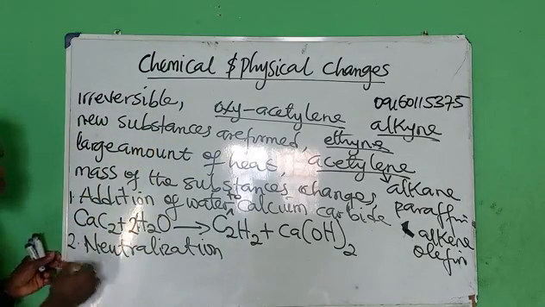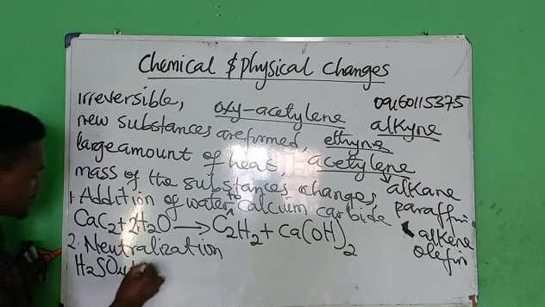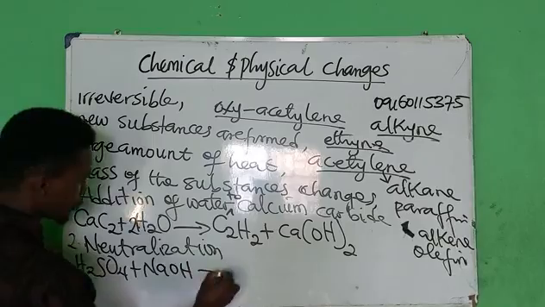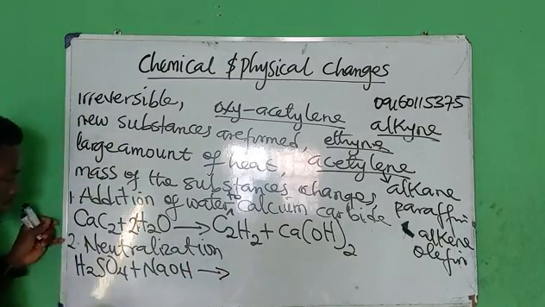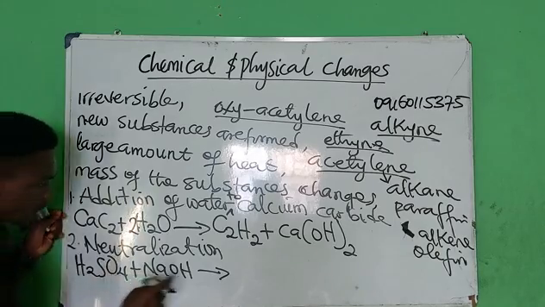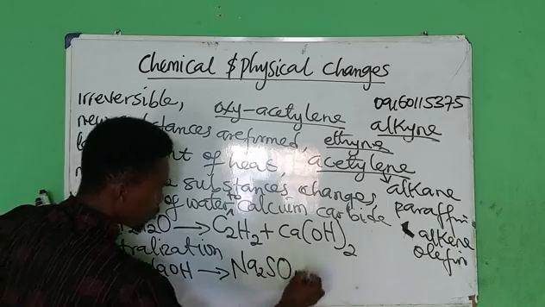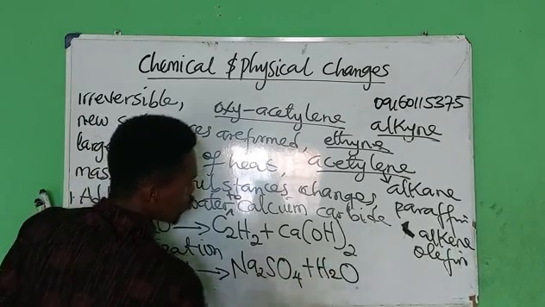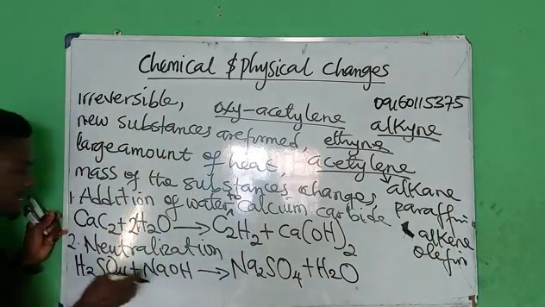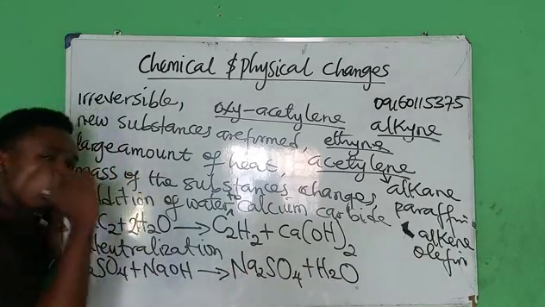A reaction between an acid and a base produces salt and water. So from this reaction, we have Na2SO4 plus H2O.